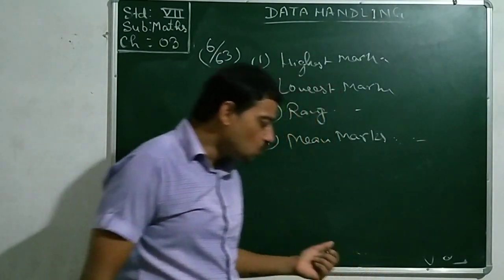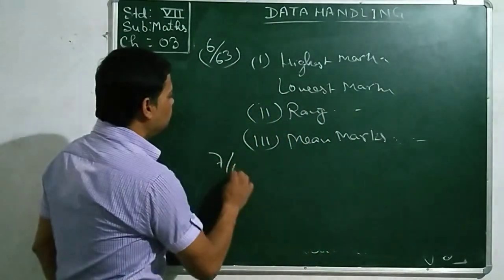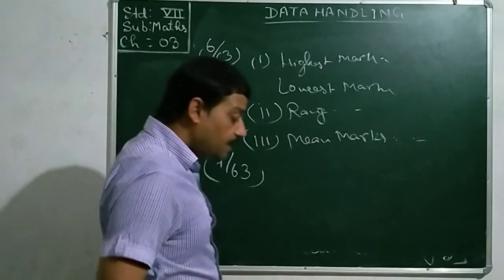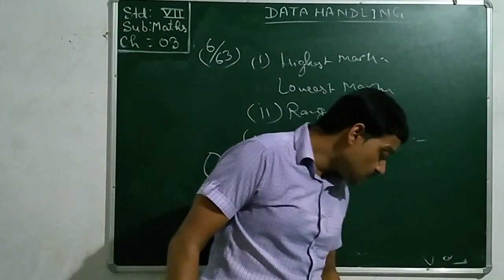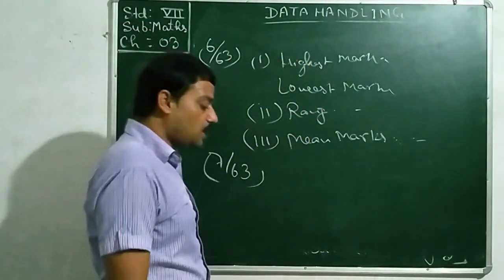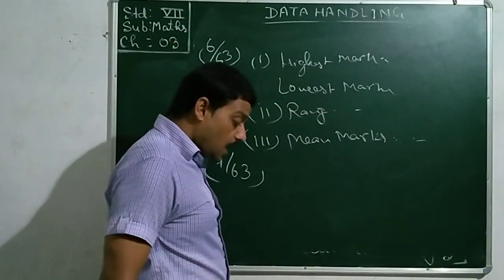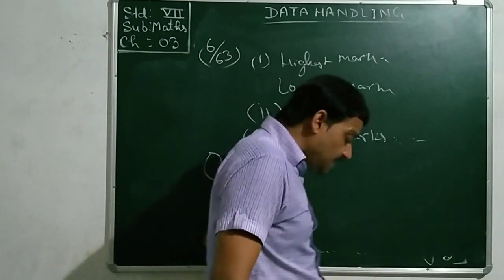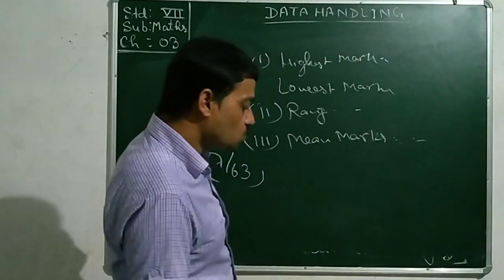In the 7 number sum, the rainfall recorded. No, in the 7 number, not rainfall, it is the enrollments of the students. The number of students is given for 6 years, and we need to find the mean enrollment of the students.